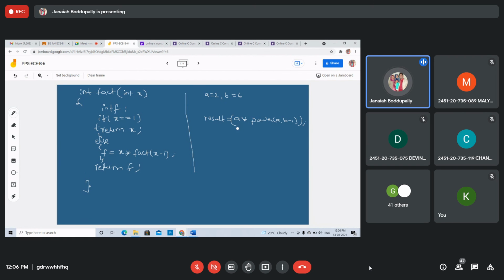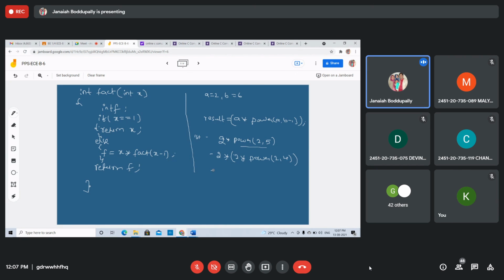Suppose initially a equal to 2, that is the first iteration. First a into power of 2 comma b minus 1. What is the b value? 5. Again call itself. Second, it is 2 into power of 2 comma 4.